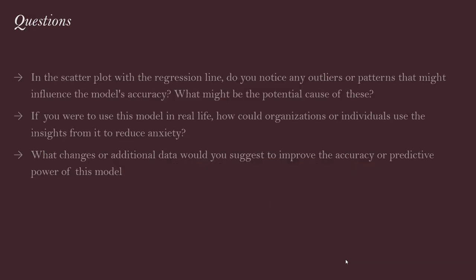The questions I have provided for you all were: in the scatter plot with the regression line, do you notice any outliers or patterns that might influence the model's accuracy? What might be the potential cause of these? If you were to use this model in real life, how could organizations or individuals use the insights from it to reduce anxiety? What changes or additional data would you suggest to improve the accuracy or predictive power of this model?